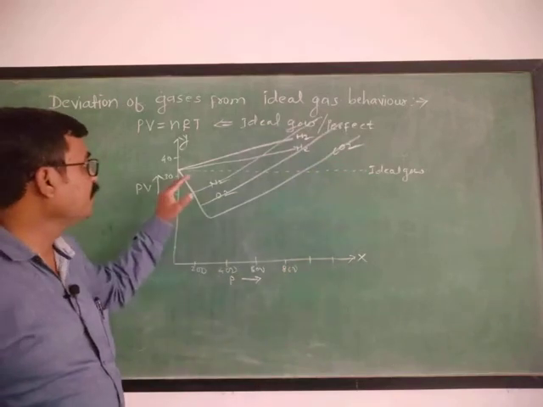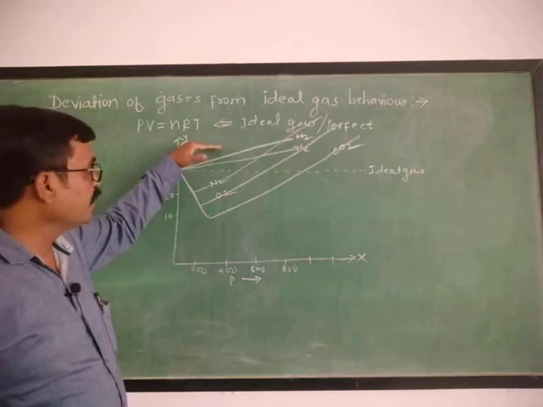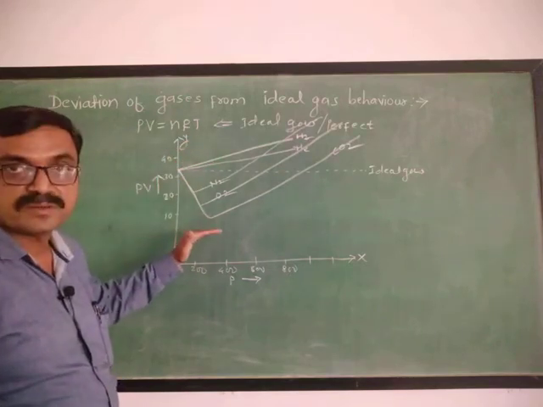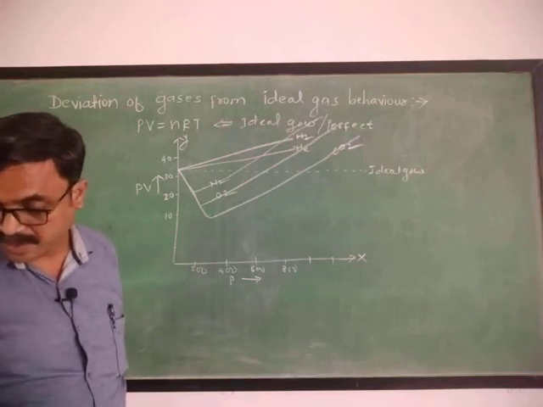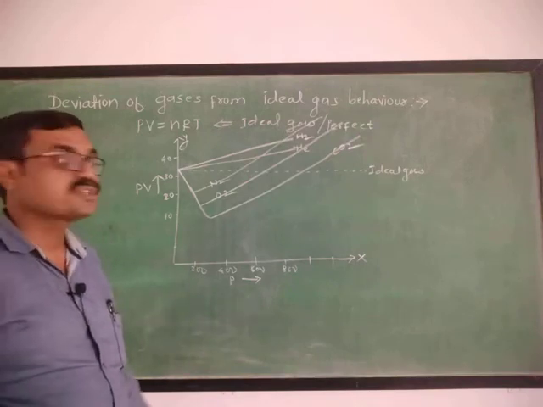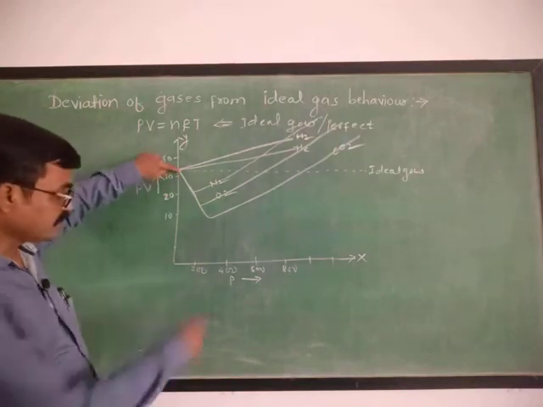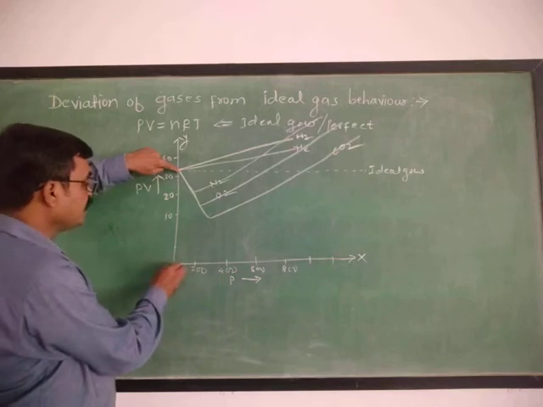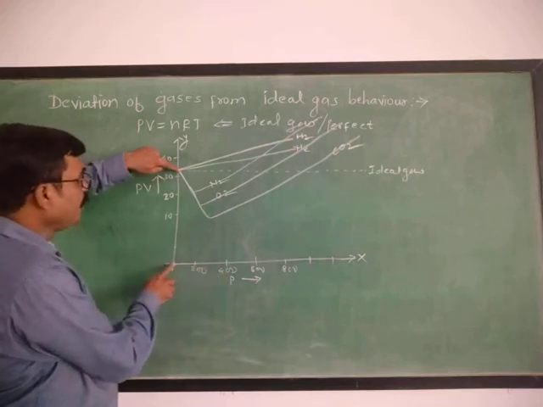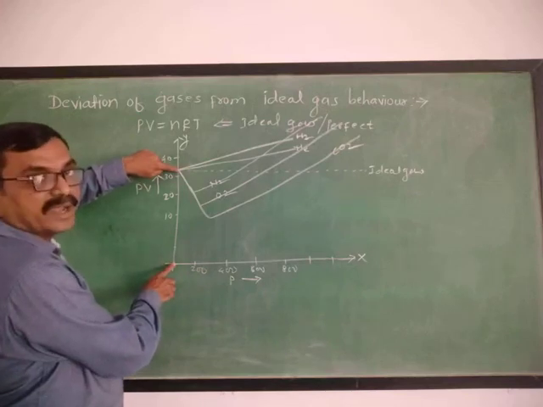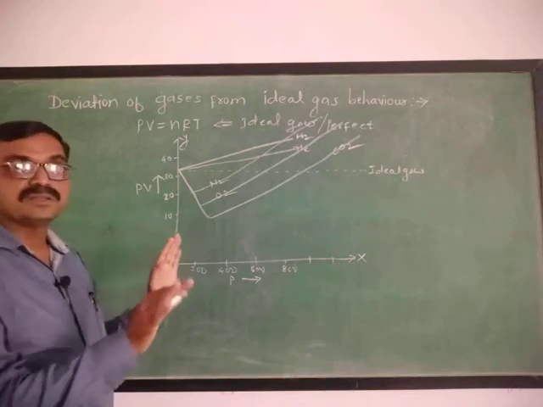The product of PV may be above the ideal gas behavior or below it. Now the third point: the product of PV is constant for some gases but only at a very low pressure. At low pressure there will be somewhat ideal behavior. These are the 3 observations.